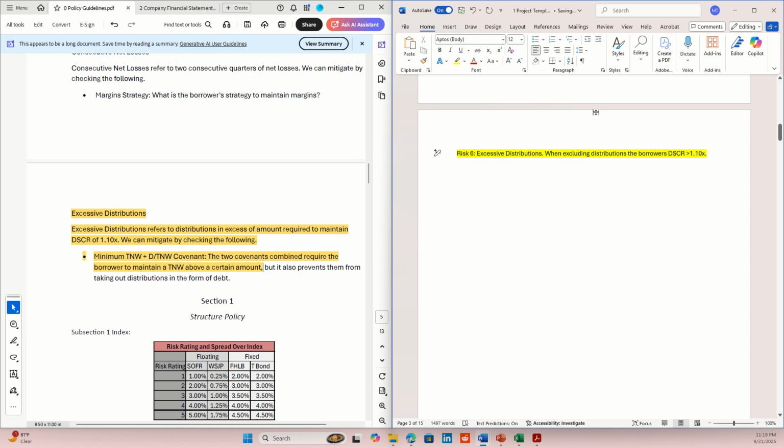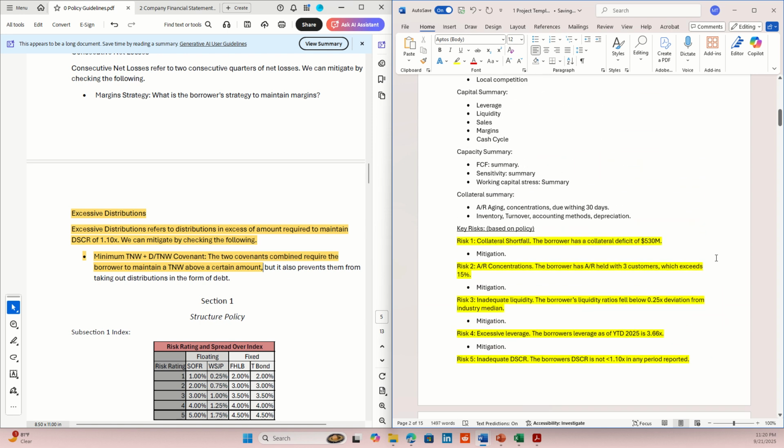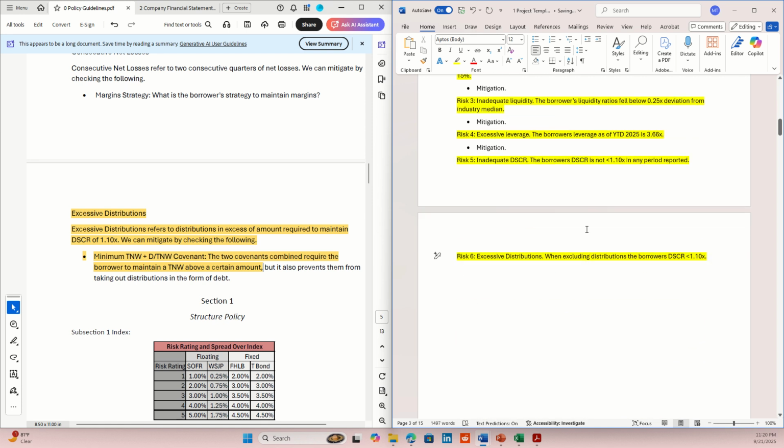Oh, you know what? I'm just realizing that's the greater than sign. That's my bad, y'all. Less than sign. Do not do the wrong sign. I pray I didn't mess y'all up with that. Please make sure that your signs are right. I messed up on that one. So it's less than, right? I'm going to do that. Okay, excessive distributions. When excluding distributions, the borrower's debt service coverage ratio is less than 1.10x.